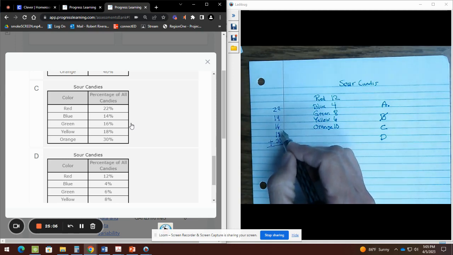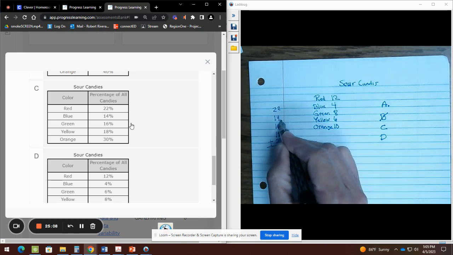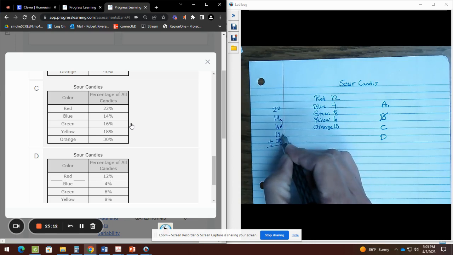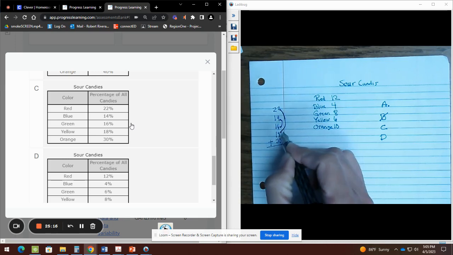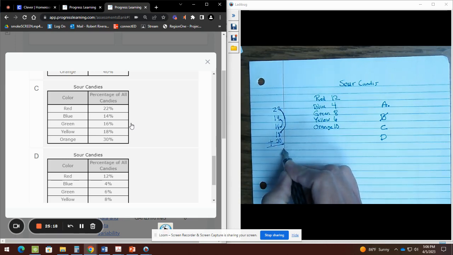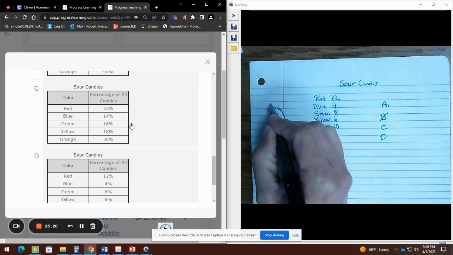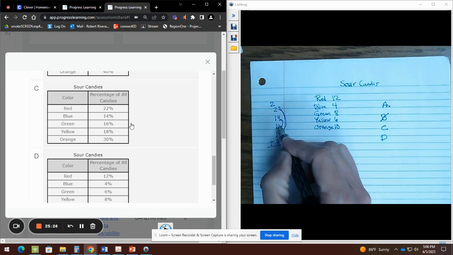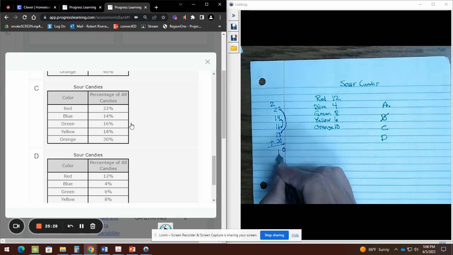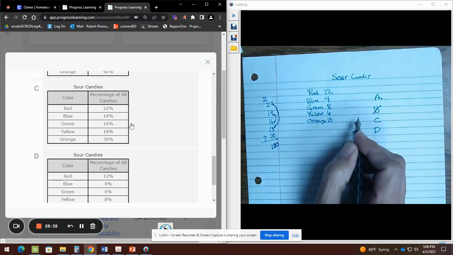Percent means out of 100. Well, 6 and 4 right here is 10, right? 6 plus 4 is 10. And 8 plus 2 is also 10, right? So 10 and 10 would be 20. So I know this is going to regroup. 2 plus 2 is 4, plus 1, 5, 6, 7, plus 3, 10. So guess what? Table C also gave me 100%, so table C is a good one also.